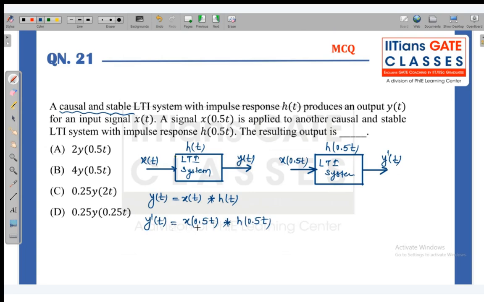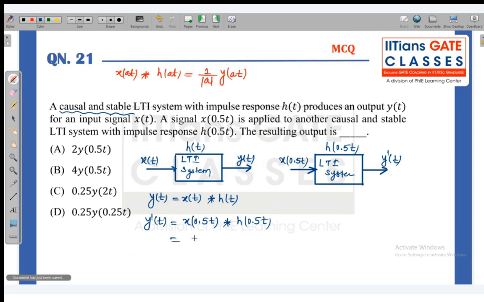According to the convolution property, if we have x of at convolved with h of at, then we expect the output 1 upon mod a times y of at.